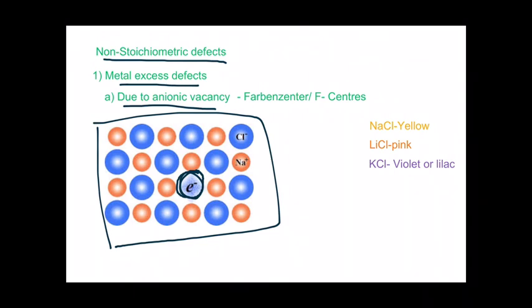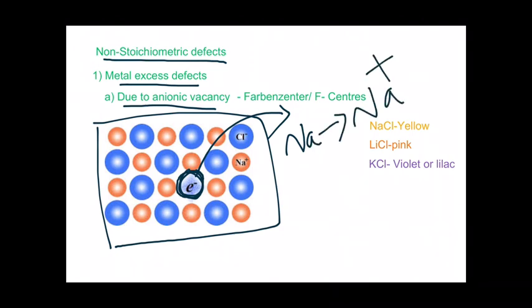Once the sodium atoms have deposited on the surface of the crystal, a chloride ion from inside the crystal moves out and ionizes the sodium atoms, thereby knocking out an electron from the sodium atom and becoming a sodium ion.